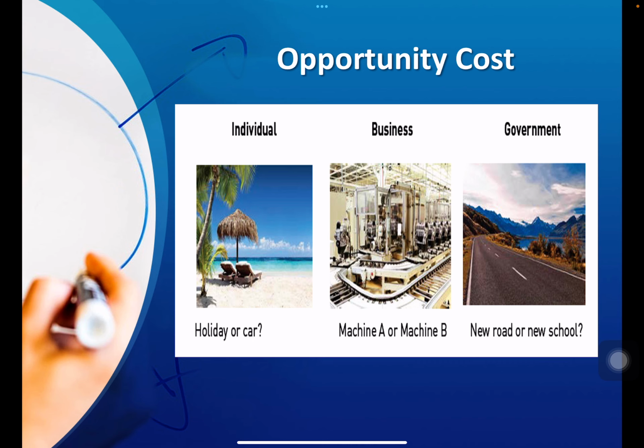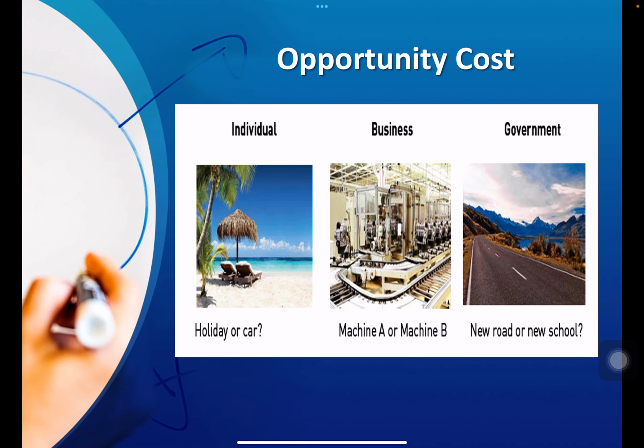So we talked about the opportunity cost previously. If we talk about the opportunity cost in a bit more detail, for an individual, obviously the income is limited and he has an option. He can go for a holiday or he can buy a car. Similarly, the business also has some limited resources.